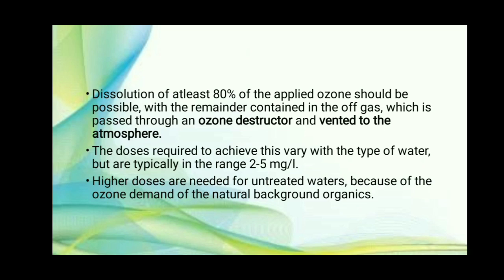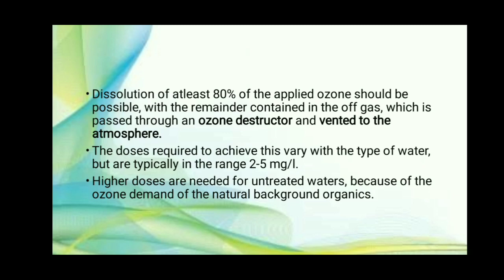Higher doses are needed for untreated water because of the ozone demand of natural background organics. In chlorination, the water should be treated first by filtration, and only then can we use chlorination.